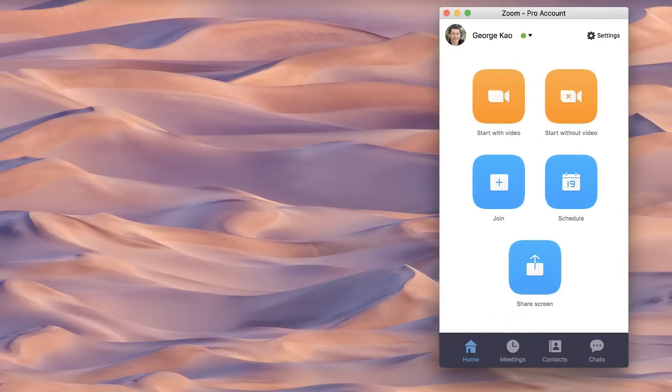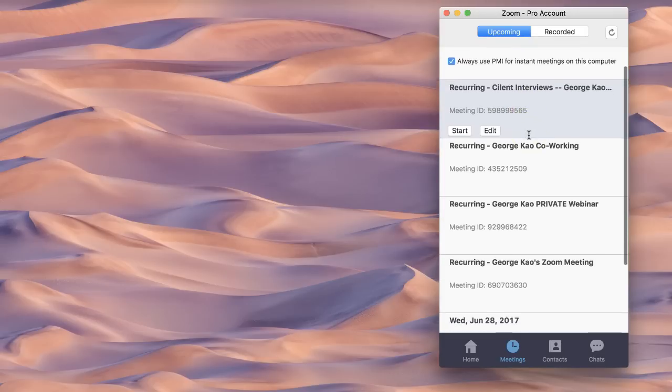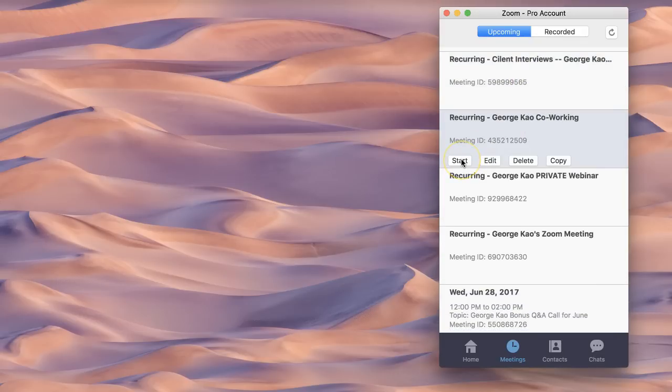Okay, so let's go into the meeting itself. So if you're wanting to go into a room that you already created or a meeting you schedule, again, you click on meetings and you find the room that you want to go into. And I'm going to do this right now. I'm going to click on start. I've got some of my people waiting for me there to help me with this tutorial. So I'm going to click on start, and then we'll go into breakout groups.